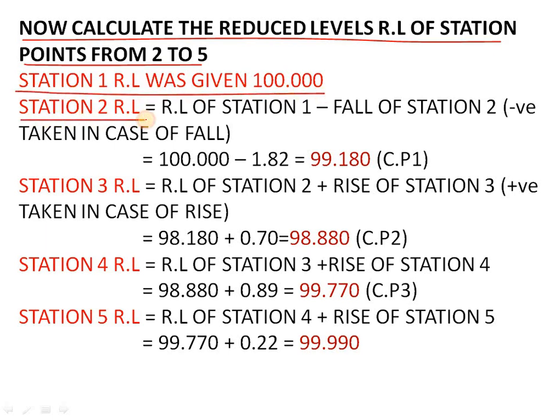So station 2 RL is equal to the RL of station 1 minus the fall of station 2, that is negative, taken in case of fall. So 100 minus 1.82, we will get 99.180.